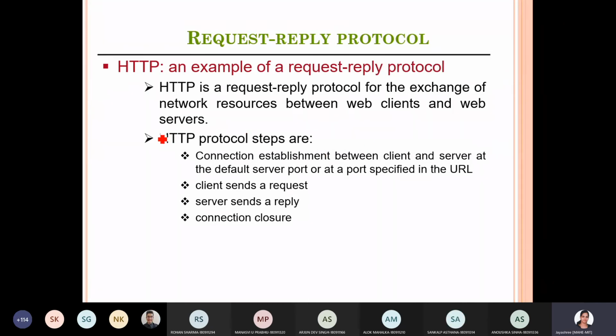Some examples of the request reply protocol: HTTP, hypertext transfer protocol, is a request reply protocol for the exchange of network resources between the web client, which is the web browser, and web servers. So between the web browsers and the web servers, the message transmission uses the request reply protocol, which is HTTP. What are the steps followed in HTTP? Connection establishment between client and server at the default server port. The client sends the request. The server sends a reply. Connection closure. These are all the steps followed in the HTTP protocol.